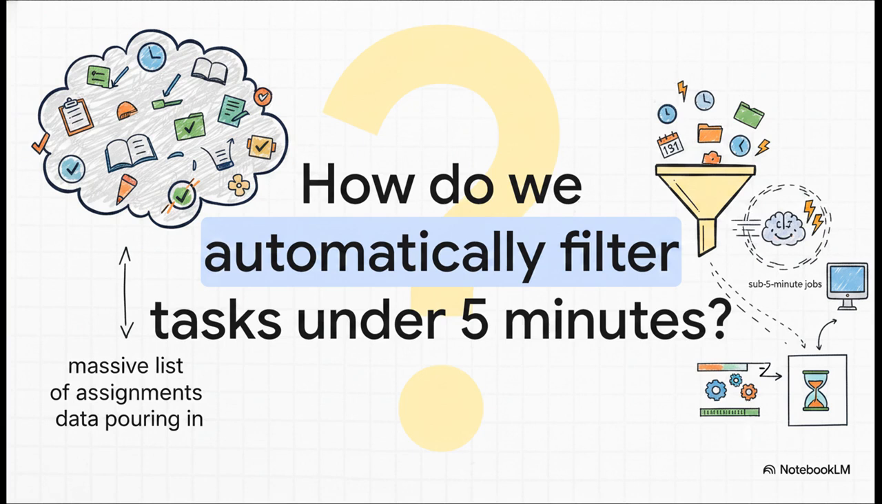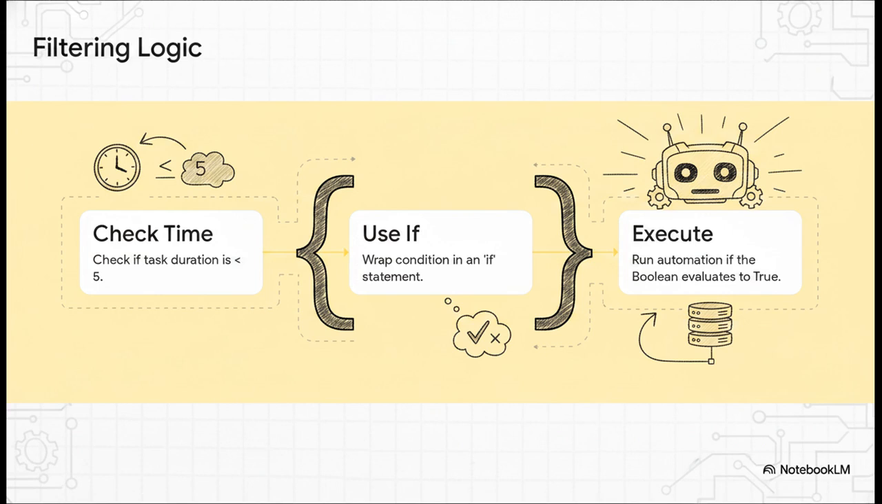Think about it. You've got data pouring in all day. Some tasks take an hour, some take a whole day, and some are lightning fast. We need a way to filter this data automatically, totally without human intervention. Well, the solution is actually pretty elegant. We simply construct an if statement and combine it with our less than operator. When that exact condition evaluates to true, boom, we trigger our AI to take over the work.